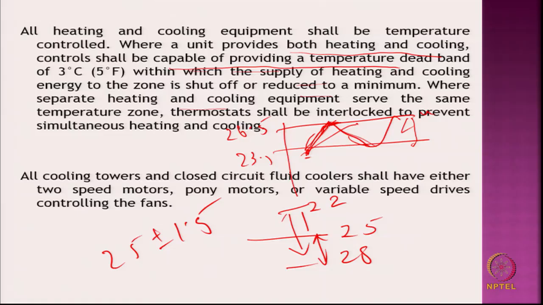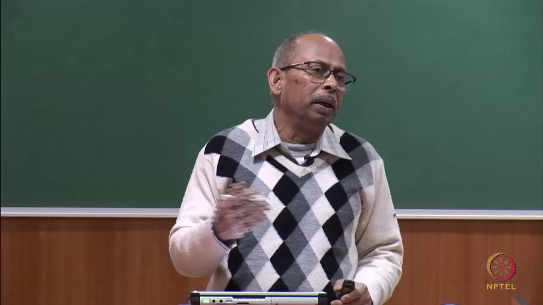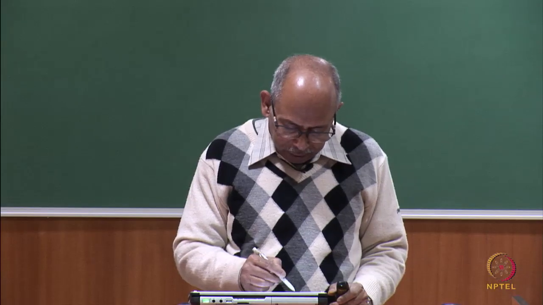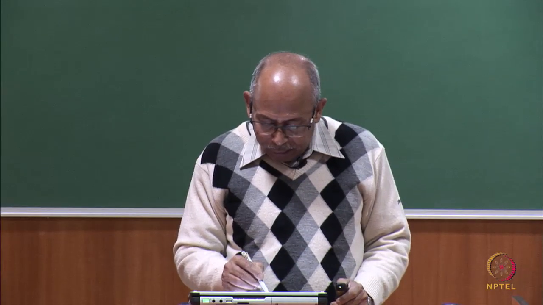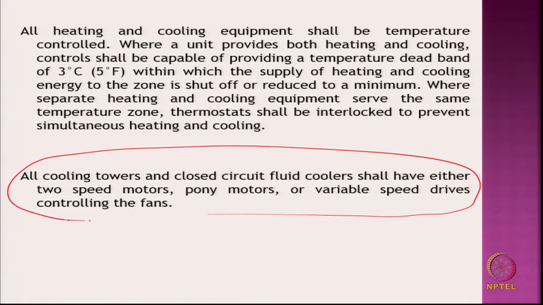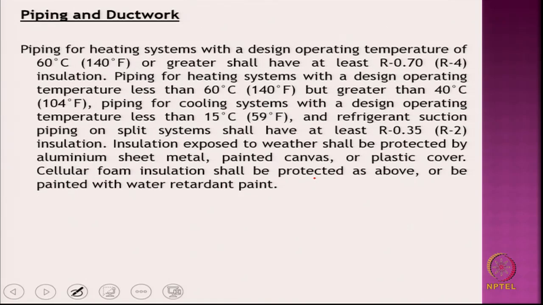If I have low inertia of the system, it will take a very long time to heat. That means I have to operate for a shorter period of time. In this case, I will be operating for this period of time, then I will put it off and again operate. But supposing this happens slowly, or rather faster, the operating time will depend upon the inertia of the system itself, right. So, it shall have either 2-speed motors, etc. This is related to the mechanical system.